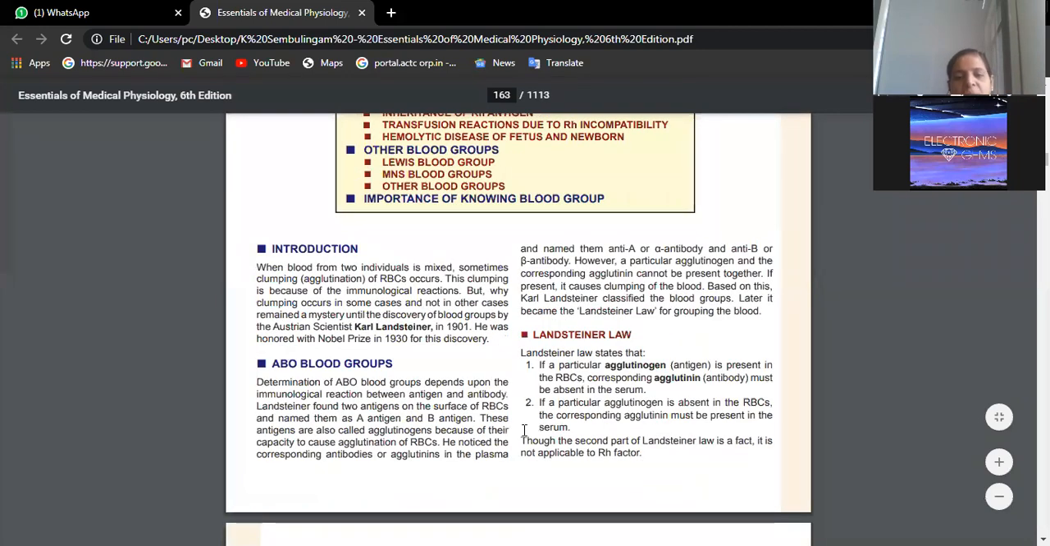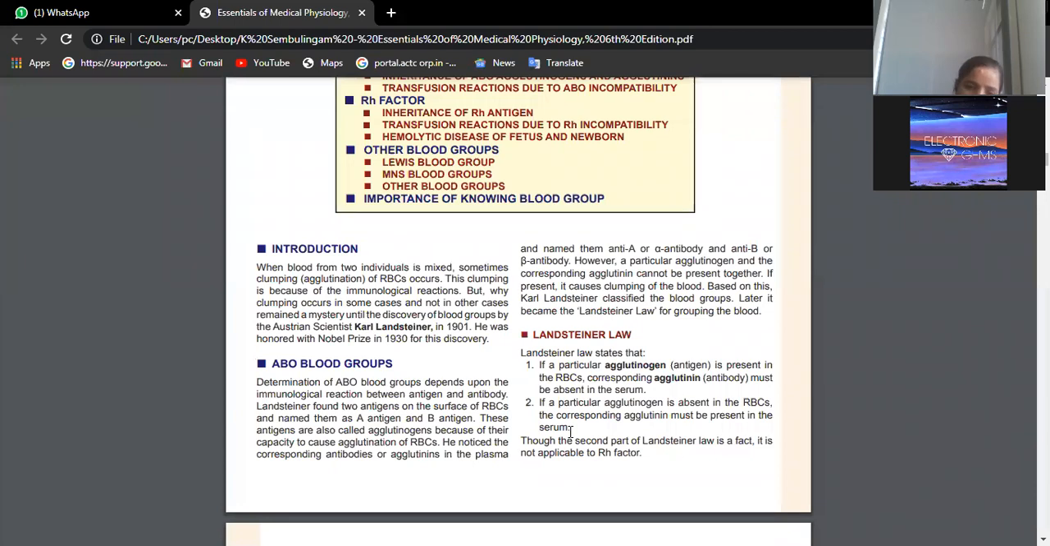we have Landsteiner's law, which is actually very important, which I told previously also. The surface of the RBCs will contain an antigen which is called agglutinogen, and the corresponding agglutinin, that is antibody, must be absent in the serum. If a particular agglutinogen is absent in the RBC, the corresponding agglutinin will be present, which is vice versa of what we just discussed. Landsteiner's law itself can come as a 3 marks question also. That means whatever RBC surface antigen is present, the corresponding antibody won't be there in the blood.